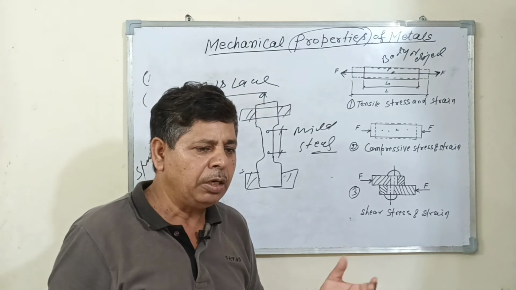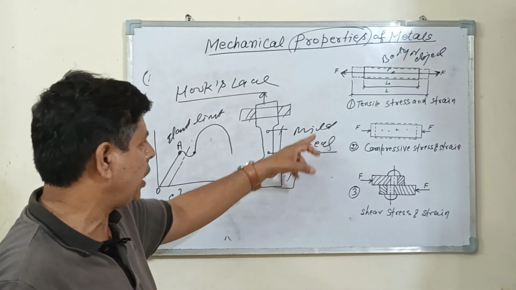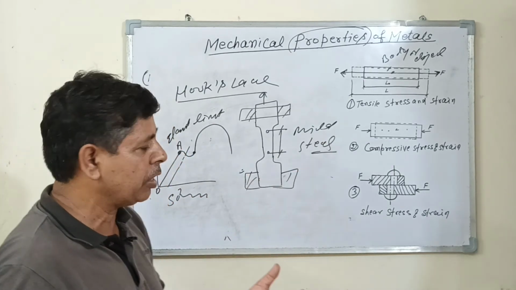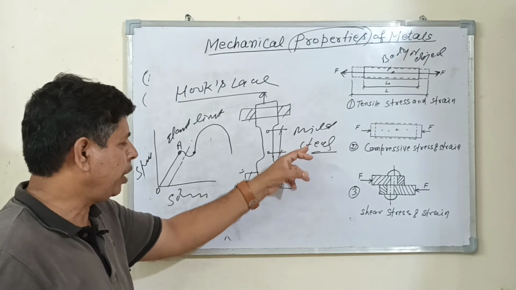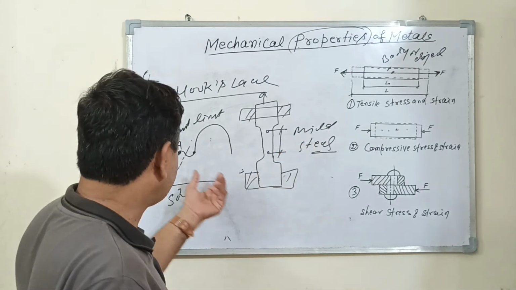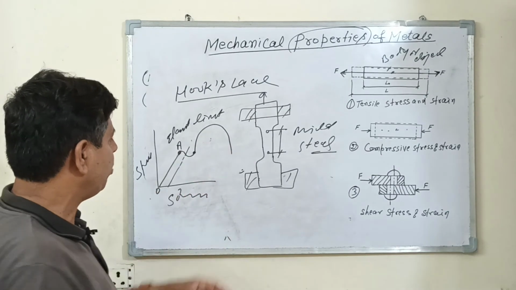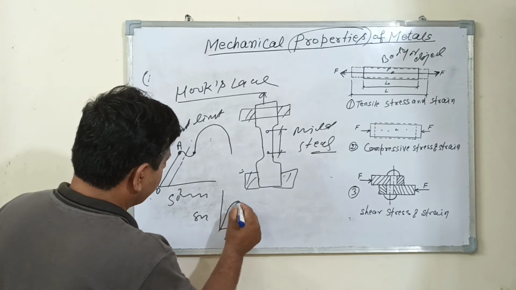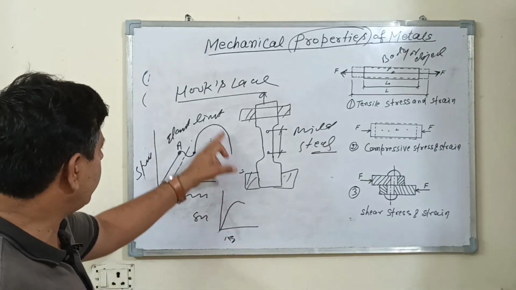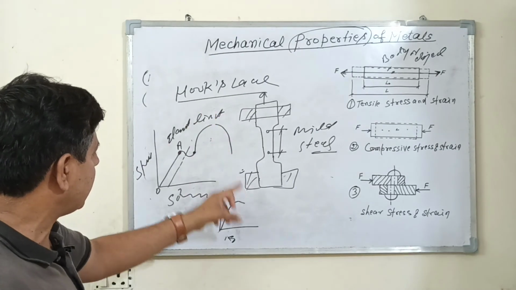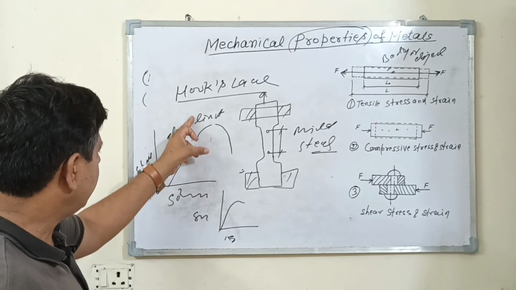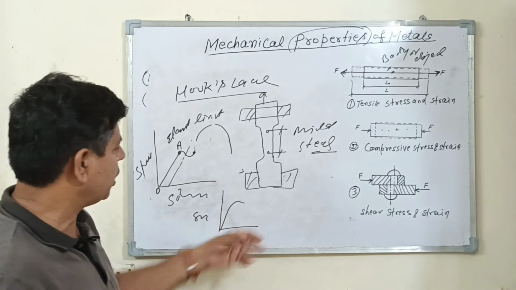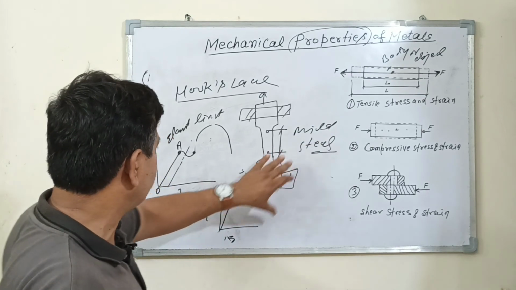You can take other metals like hard steel, copper, brass. Copper and brass are very costly. If you take a hard material, you cannot get more information. With a hard material, the metal breaks here on the stress strain curve, so you cannot get the ultimate tensile stress, yield stress and yield strength. So mild steel is used to get more information.